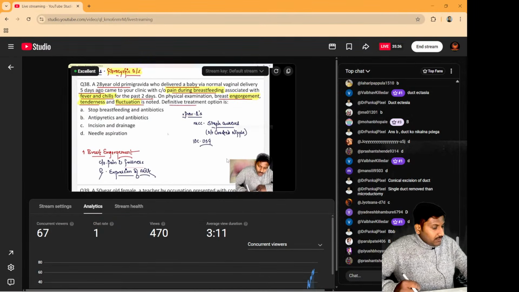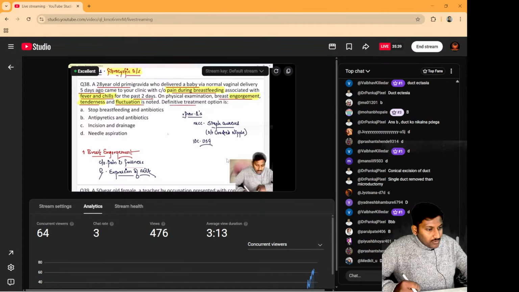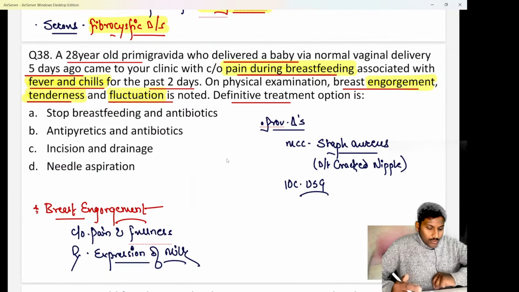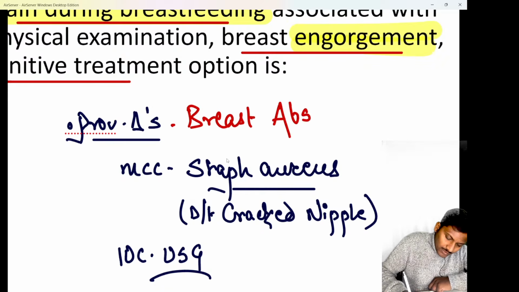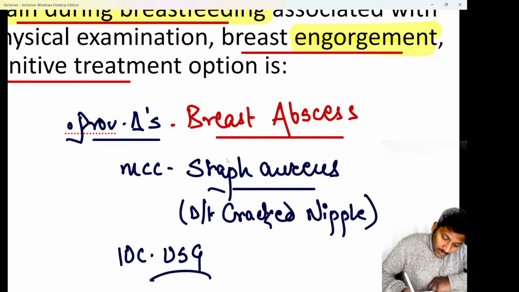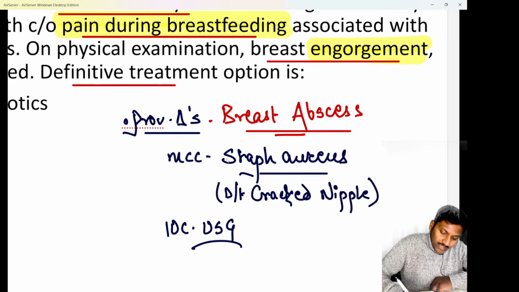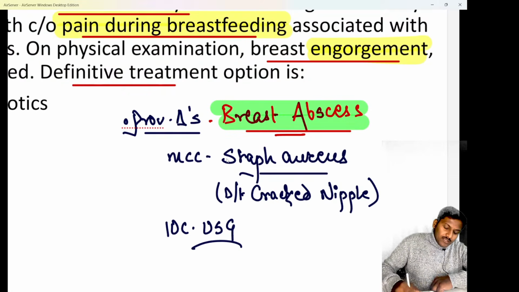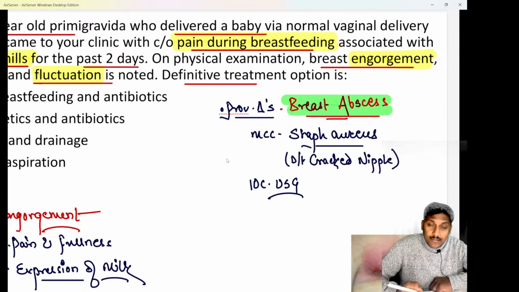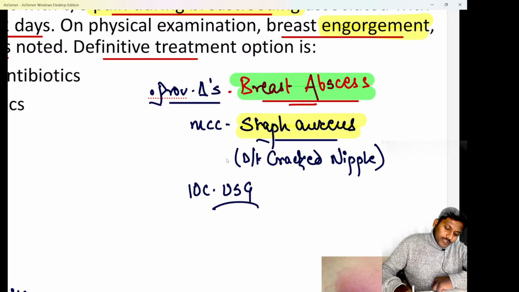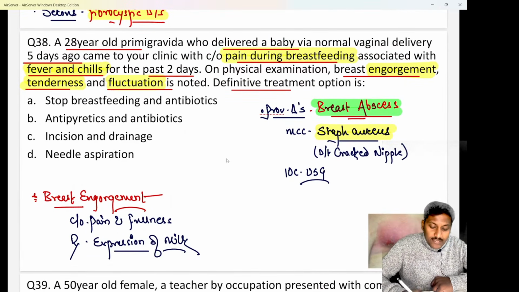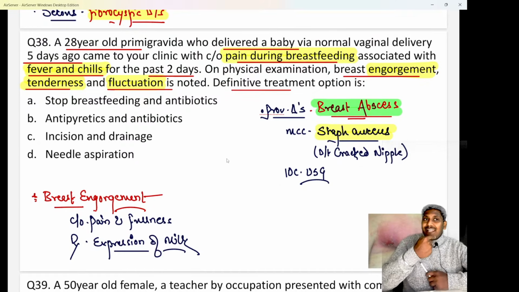I hope all of you are quite aware. It is a classical case of nothing else but breast abscess, beta, right? As soon as they said there is fever, chills, tenderness, fluctuation, we know fluctuation is a late sign but a very classical sign of breast abscess, that means a collection of pus inside the breast. The commonest cause for a breast abscess is Staphylococcus aureus, and the source for that Staph aureus is the baby's mouth.